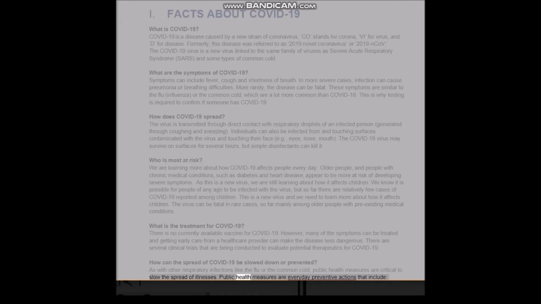Public health measures are everyday preventive actions that include staying home when sick, covering mouth and nose with flexed elbow or tissue when coughing or sneezing, disposing of used tissue immediately, washing hands often with soap and water, and cleaning frequently touched surfaces and objects. As we learn more about COVID-19, public health officials may recommend additional actions.